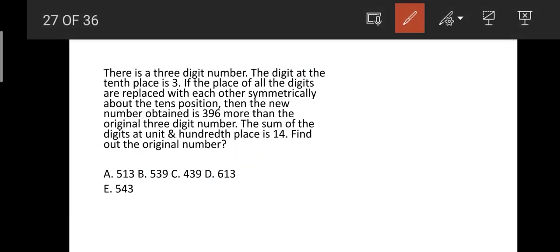See, friends, this is very simple. You need not calculate anything. You can directly go for it. There is a 3-digit number. The digit at the 10th place is 3. This is unit place. This is 10th place. This is 100th place. So the second number from the last is 3.